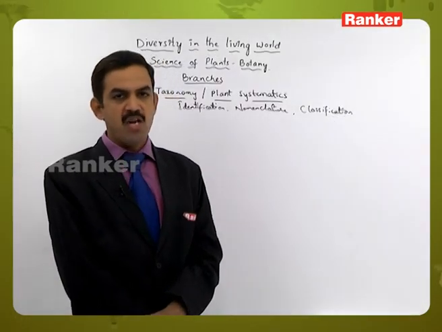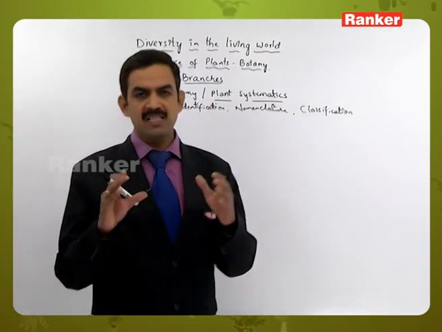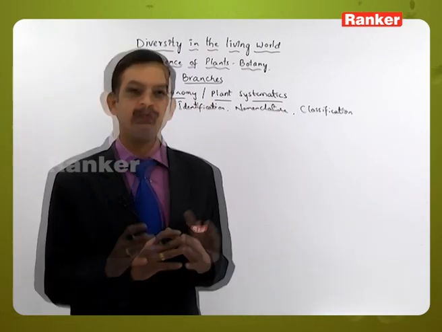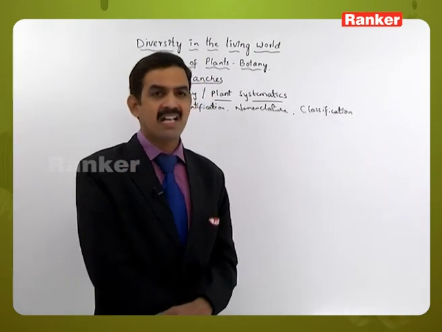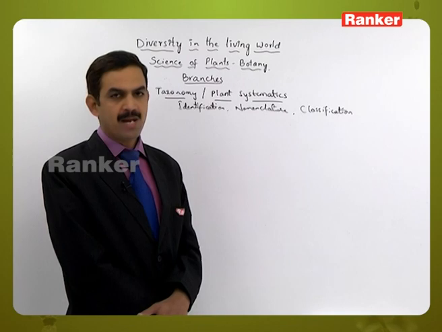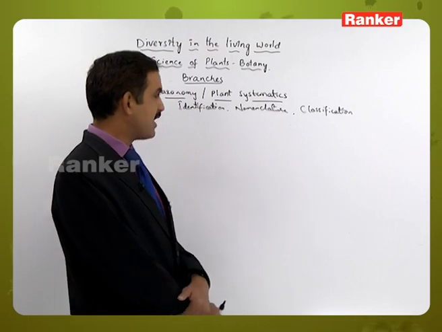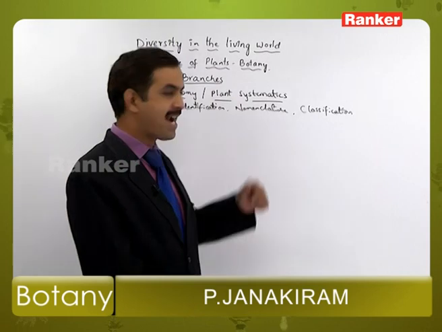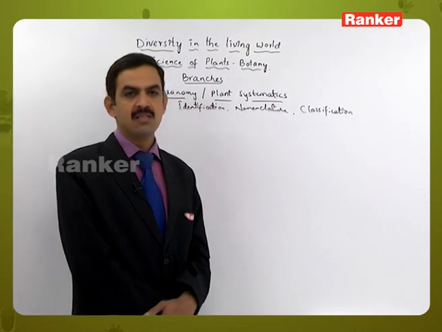Generally we know that binomial nomenclature is followed for that purpose, and after naming them, based on the similarities and dissimilarities, the plants are either grouped into the same group or kept in different groups. Likewise the grouping that is done is called classification. So the three aspects, identification, nomenclature and classification of the plants, are called taxonomy or plant systematics. Systematics means the arrangement of things, here the plants, in a systematic order.